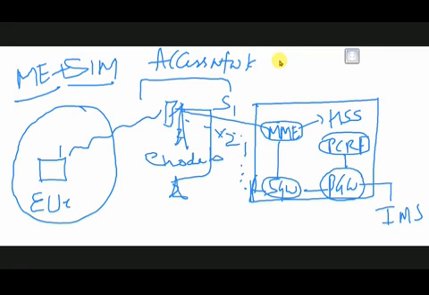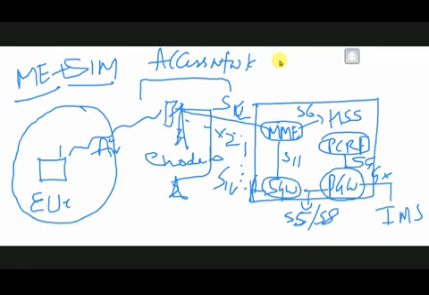And the links: S1-C, S1-U interface. This is the air interface and this is the X2 interface, and this is MME to the HSS, S6 interface. Here is the S5 interface and S8 interface is there. And this is the S11 interface. This is Gx interface and SG interface. So these interfaces are there, which get used.